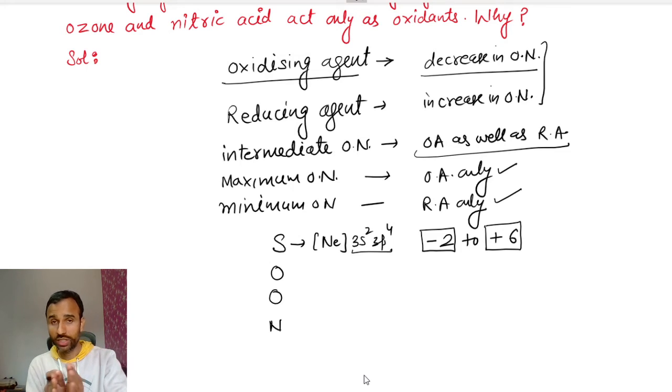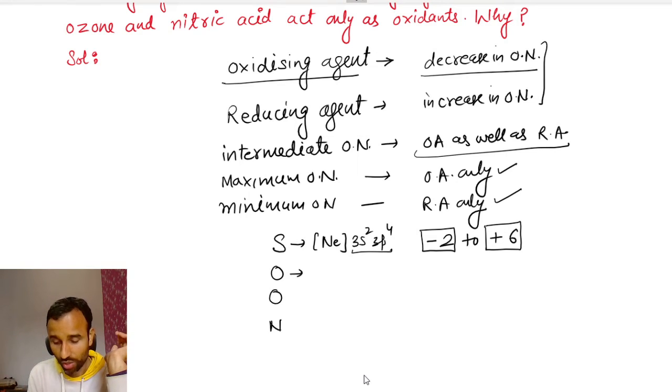But if it is in between, that can act as an oxidizing agent as well as a reducing agent, because then sulfur can decrease or increase its oxidation number.